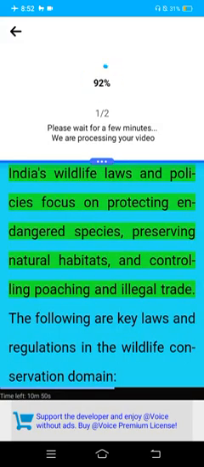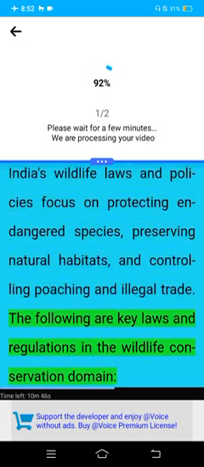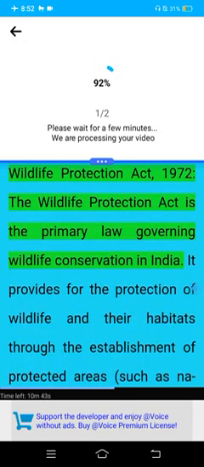3. Legal framework for wildlife conservation. India's wildlife laws and policies focus on protecting endangered species, preserving natural habitats, and controlling poaching and illegal trade. The following are key laws and regulations in the wildlife conservation domain. Wildlife Protection Act, 1972. The Wildlife Protection Act is the primary law governing wildlife conservation in India.